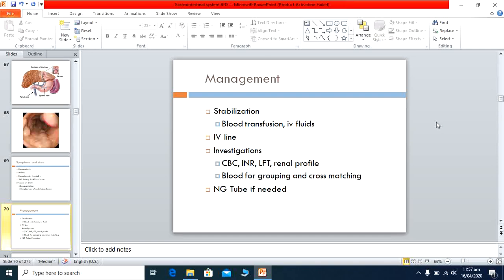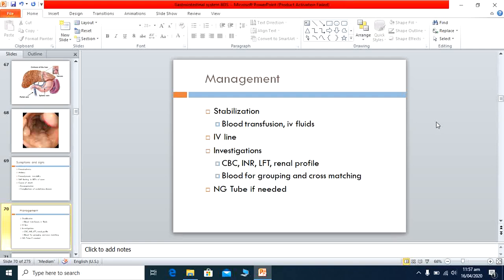We give the patient IV fluids in the form of Haemaccel or normal saline or Ringer lactate. Meanwhile, a blood sample is sent for cross matching, and when the blood comes, we immediately transfuse it. So these two steps are the stabilization of the blood pressure.